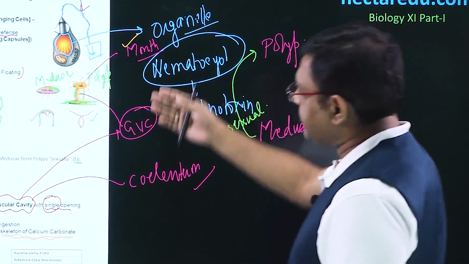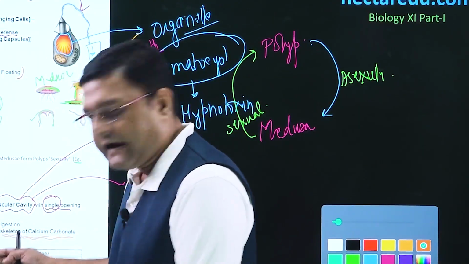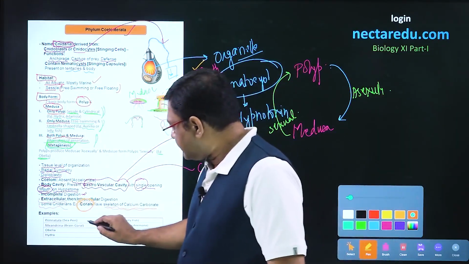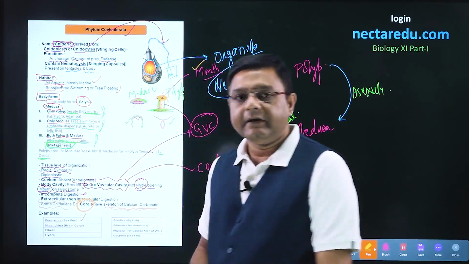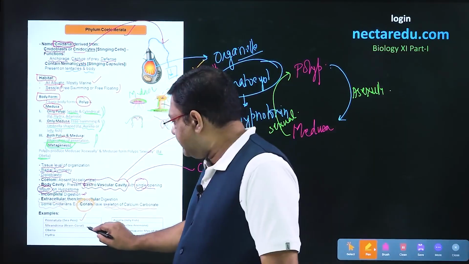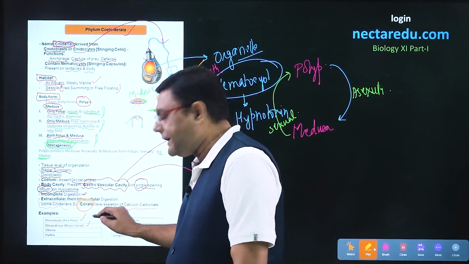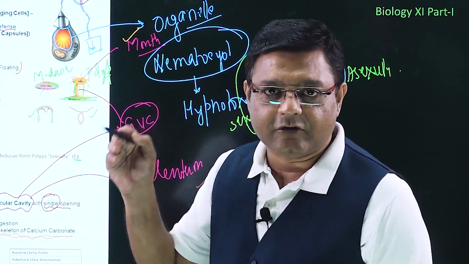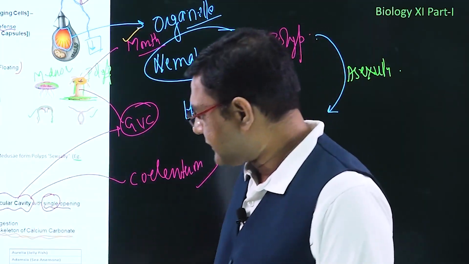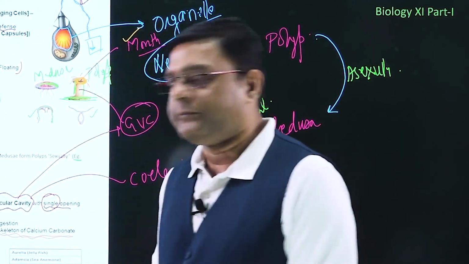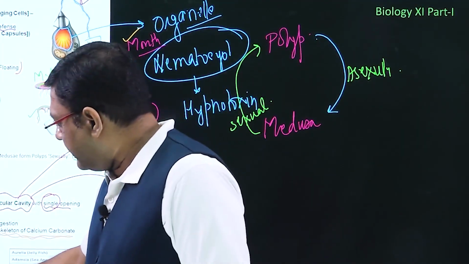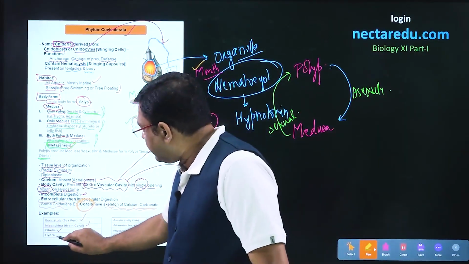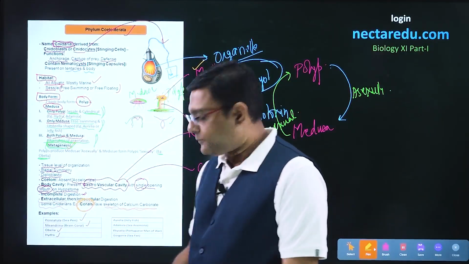After this, lastly, moving to the examples. In the case of coelenterates, there are a number of examples as well as their common names given. The first one is Pennatula, called sea pen. The second is Meandrina, commonly called brain coral. It just looks similar to the brain. The furrows of the brain are similar to the structure, and that is why it is called brain coral. Then it is Obelia, in which metagenesis was present. Then it is Hydra, in which only the polyp stage was present.